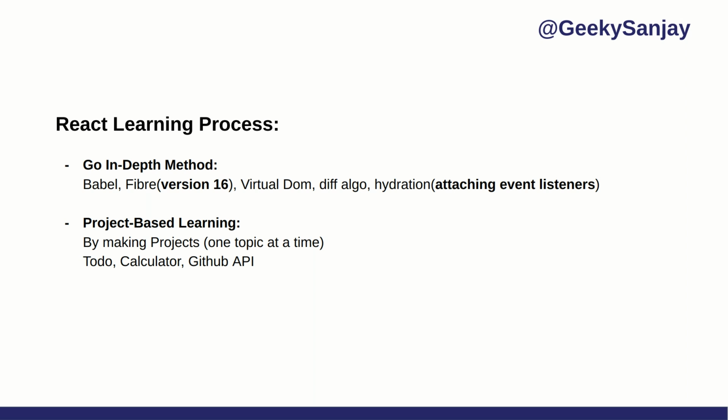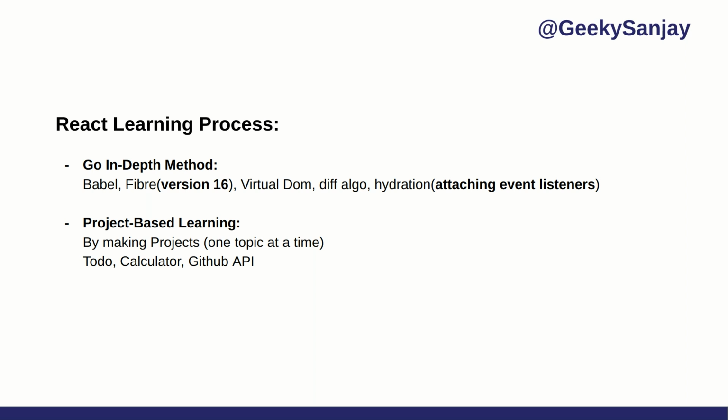Diffing algorithm. What is the diffing algorithm? Diffing algorithm is differentiation. Whenever we update something in React UI, it will not change the complete real DOM. It will change only the node that has changed.